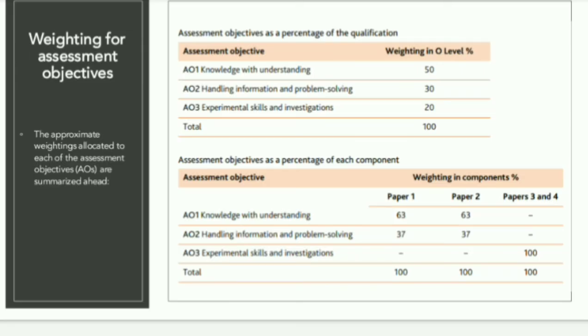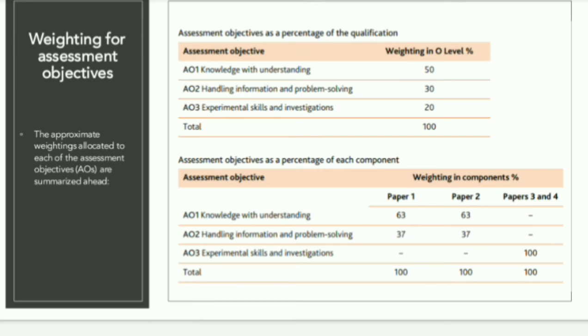So these assessment objectives have certain weightage in your paper. You can see it in the first three columns. In the first column you will see the weightage of the assessment objective overall in the biology paper, right? So the understanding and knowledge, assessment objective number 1, will have the weightage of 50%. The problem solving objective will have the weightage of 30%, and the experimental skills will have the weightage of 20%. So that all sums up to 100% of your biology paper.